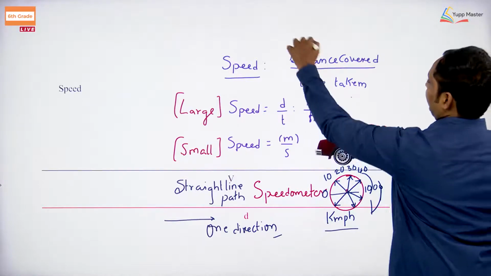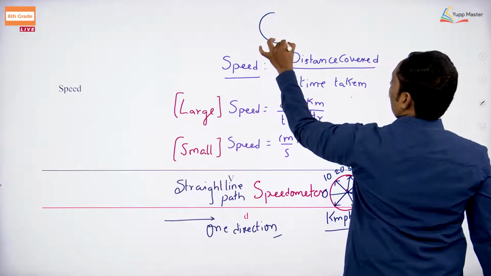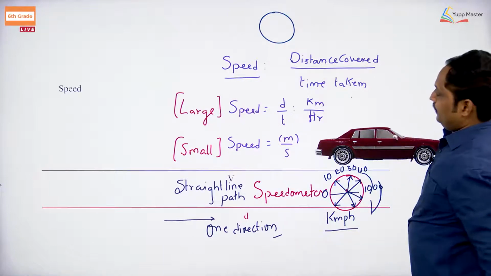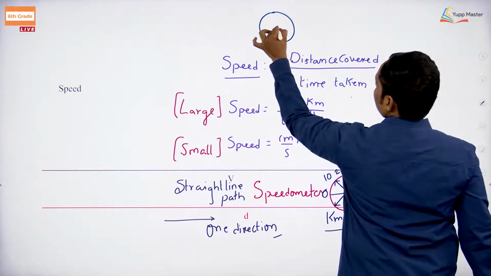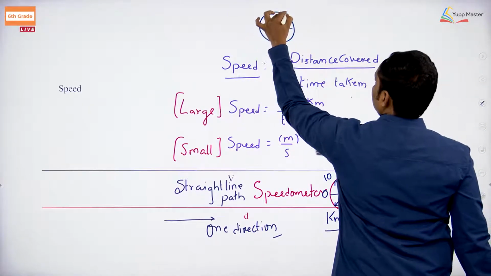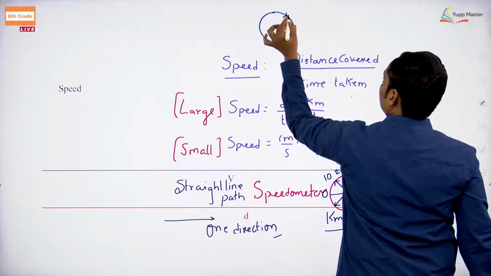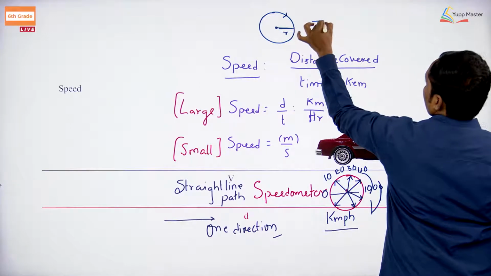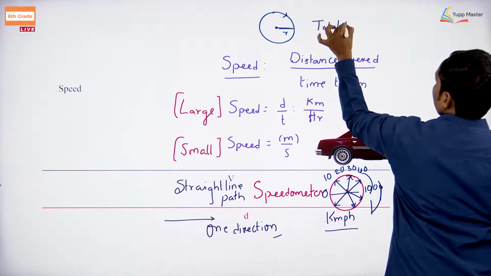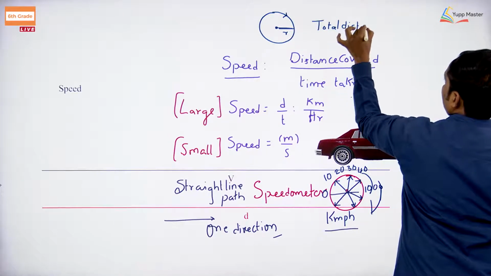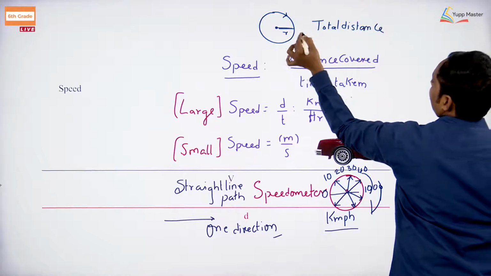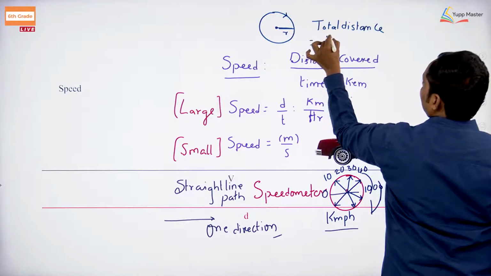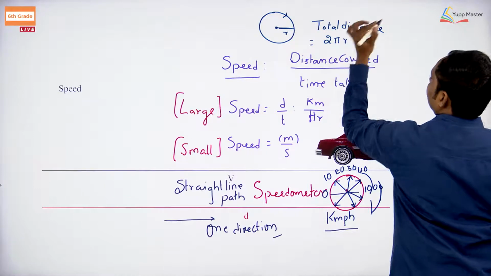But if you take the circular path, what will we see? It is going to move in this one. In this case you have to measure the total distance, and the total distance is going to be 2 pi r.